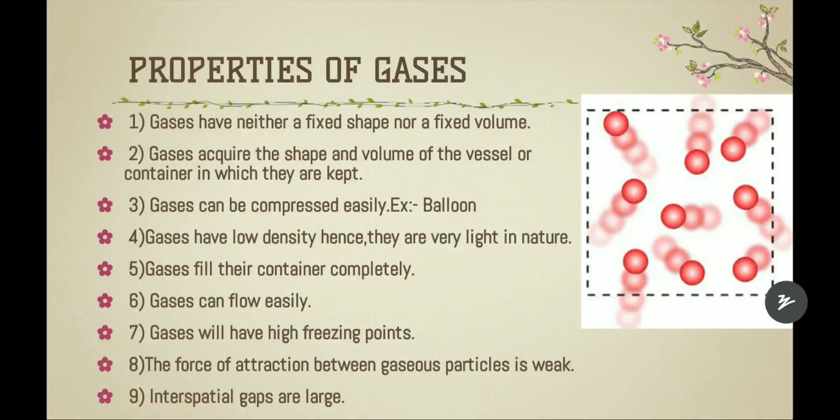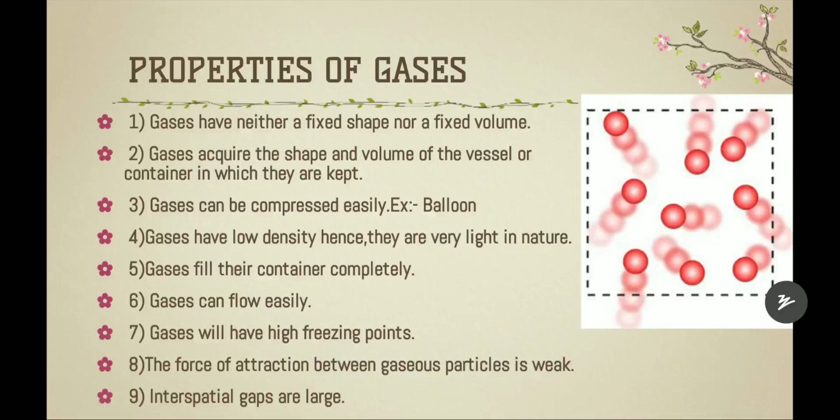And the fourth property of the gases is that they have low density, hence they are very light in nature. So they have very low densities compared to the liquids and also the solids. That's why they are very light in nature. We can't even catch them properly. Air, we see, right? Air is a gas, so we can't even hold it for one second because it is a gas. Gases have low density, so they are very light in nature.